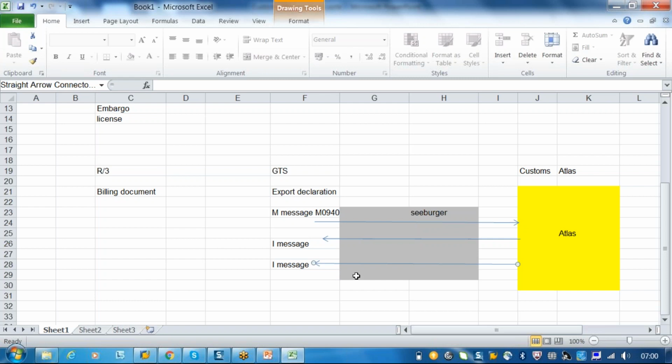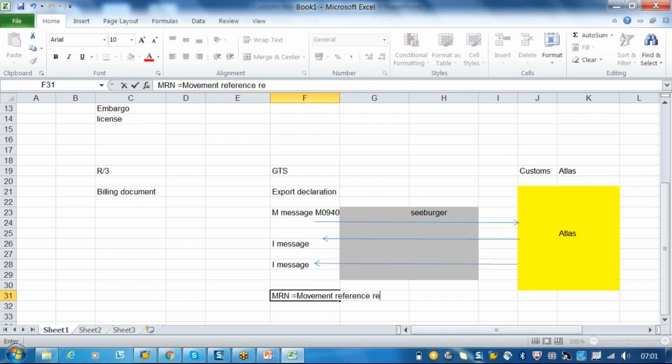Okay. So when you are sending back the iMessage from the Atlas system to the final iMessage, they will be sending that MRN number. This is the movement reference number. This number will ensure that you can start your shipment. Then the export authorities will start this shipment and process it. With this MRN number only, they can ensure that they can start the shipment.